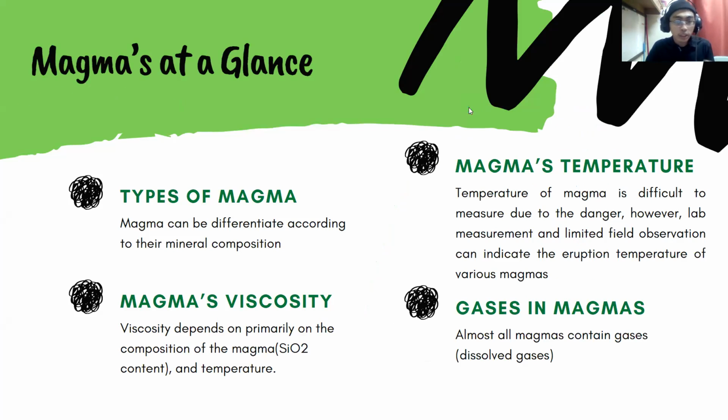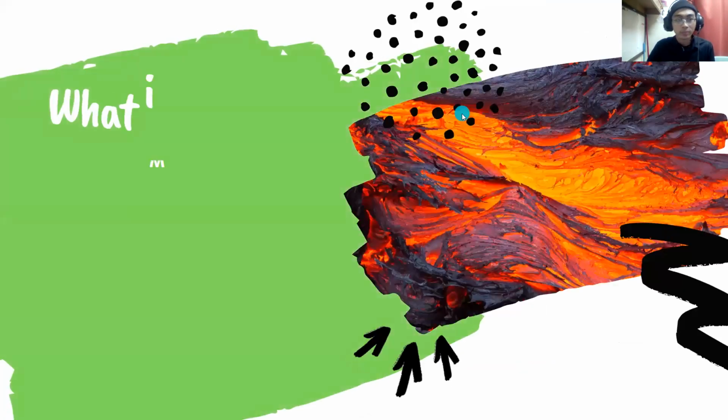Magma can be differentiated according to their mineral composition, and the temperature of magma is quite difficult to measure due to the danger. However, the lab measurement and the limited field observation can indicate the eruption temperature of various magmas. The viscosity of magma depends primarily on the composition of the magmas, which is the content of silicon dioxide, and the temperature. Almost all magmas contain gases or dissolved gases.